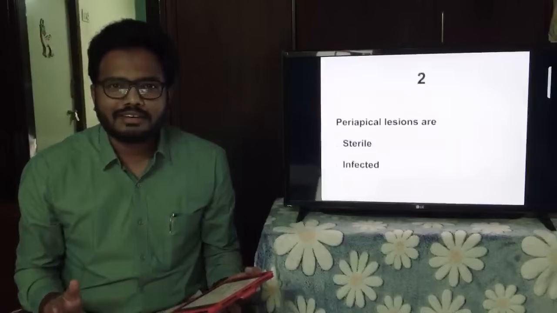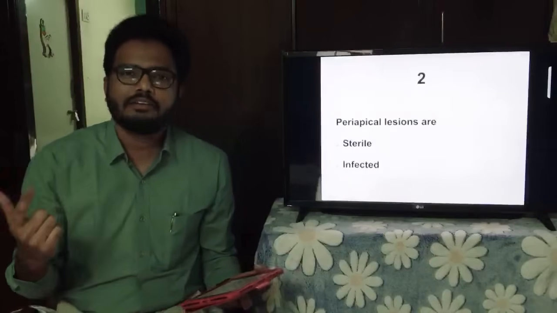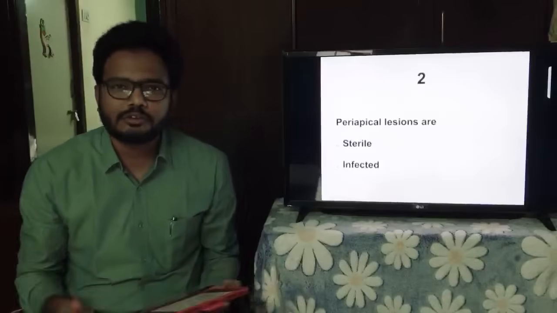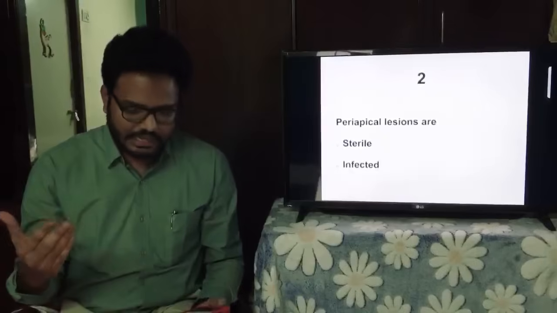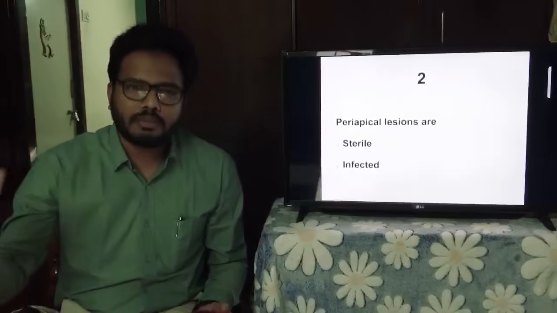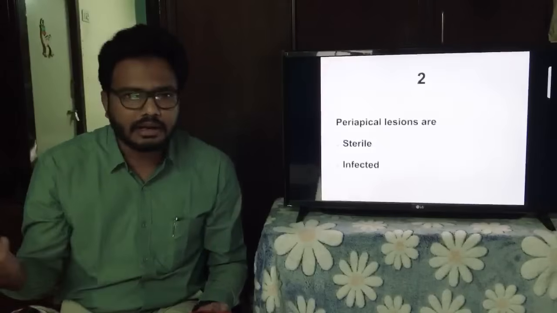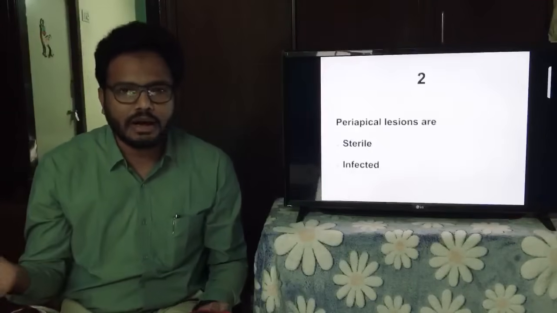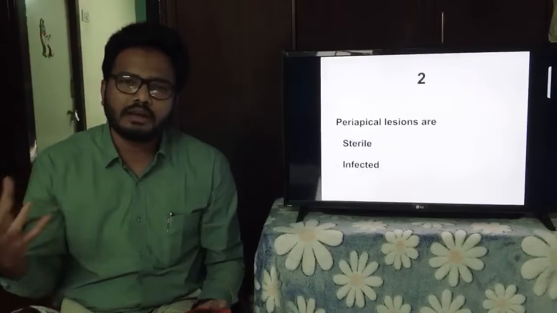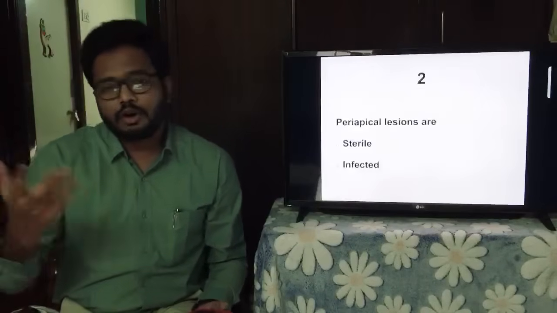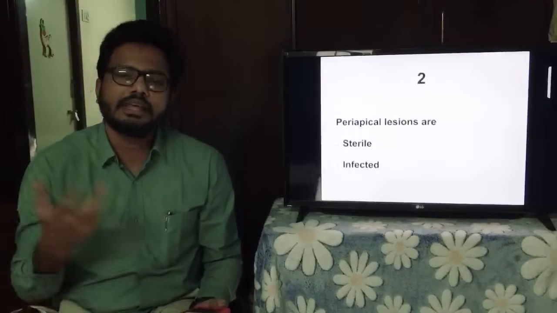Second question. Periapical lesions are sterile or infected. Which option would you choose? We have several periapical lesions, right? We have acute apical periodontitis, chronic apical periodontitis, periapical granulomas, chronic osteomyelitis, foreign body reactions, condensing osteitis. And I forgot the most important ones: acute apical abscess, chronic apical abscess, phoenix abscess.